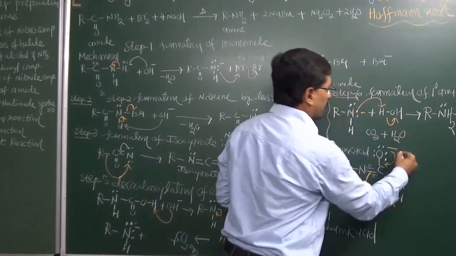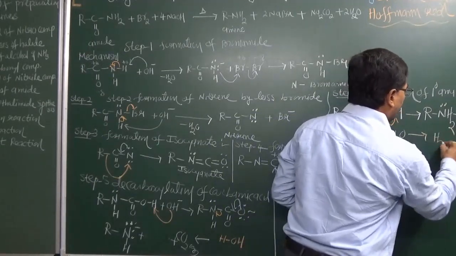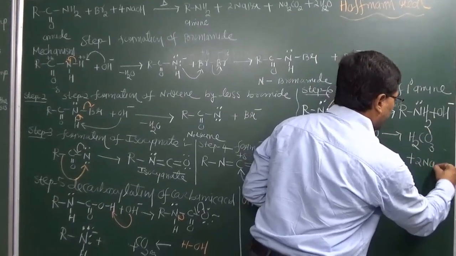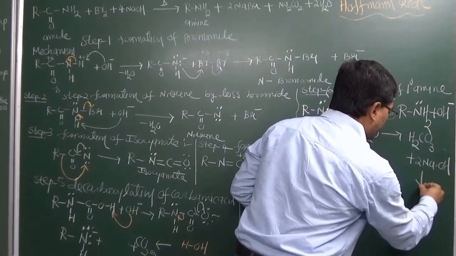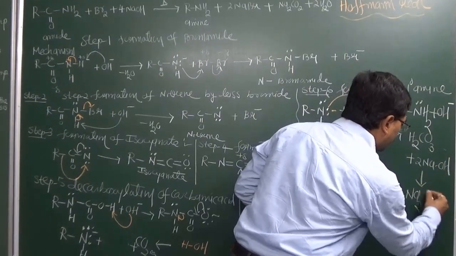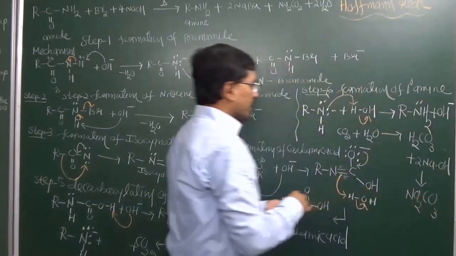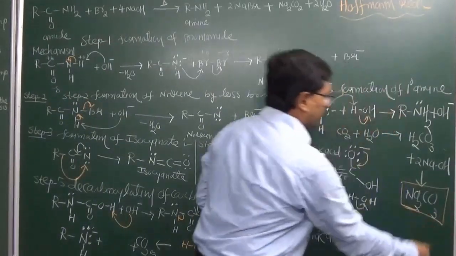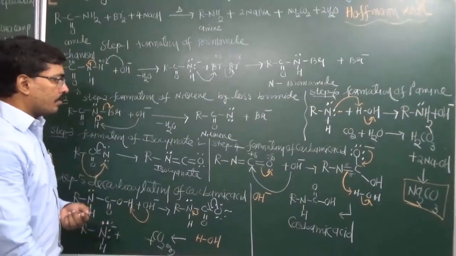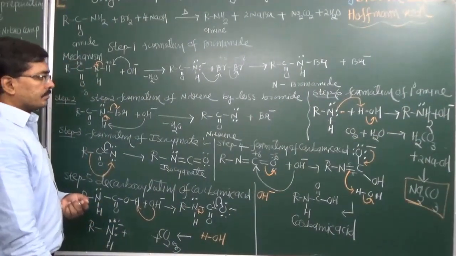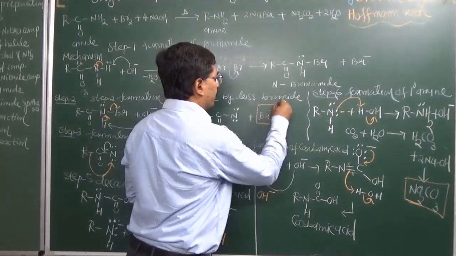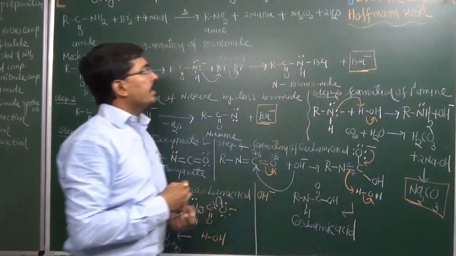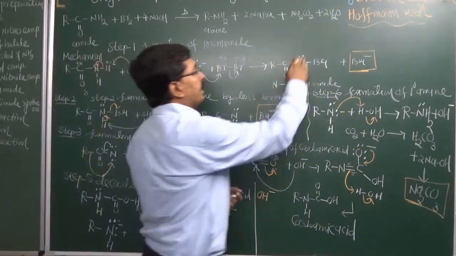When it reacts with water, it converts into carbonic acid, H2CO3. Carbonic acid further reacts with the alkaline medium, sodium hydroxide, and converts into sodium carbonate. So in the reaction mixture, when 4 sodium hydroxide are used, the byproduct will be sodium carbonate. Then the bromide ion obtained reacts with sodium and converts into sodium bromide.